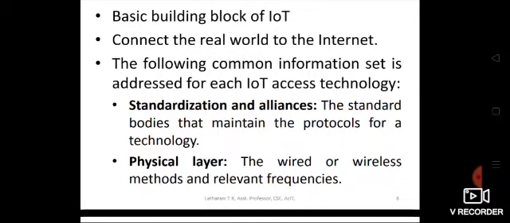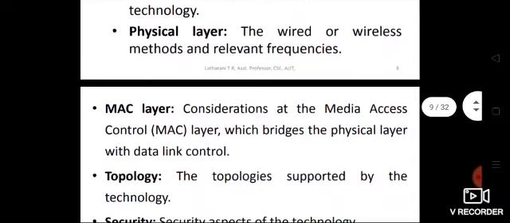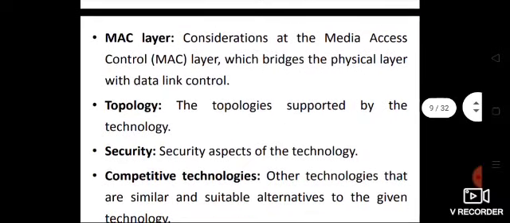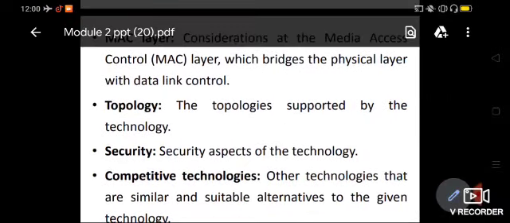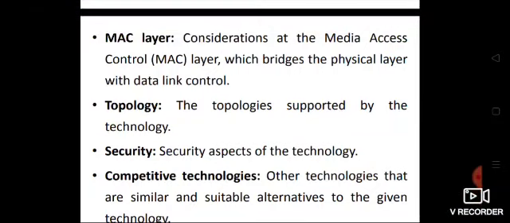Then we'll be discussing the physical layer of the access technology. The physical layer is for transmission of the data, whether by wired or wireless method, and what their frequencies are. Then the MAC layer, we'll be studying the MAC layer of IoT access technologies, the considerations at the media access control layer.